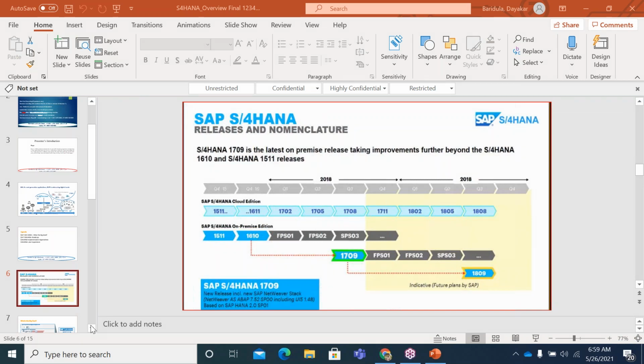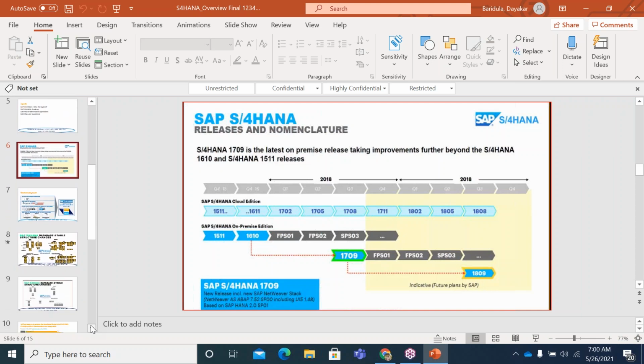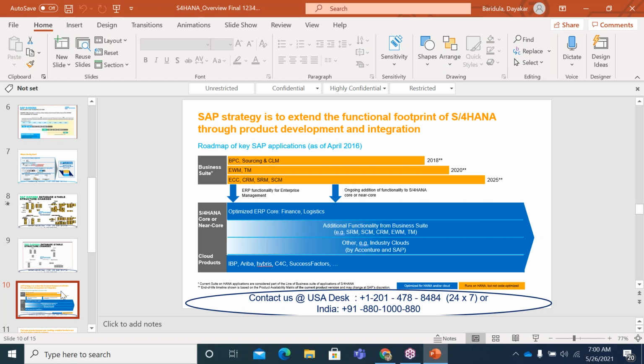Coming to finance, finance is already mature, so you don't see many changes in the upcoming versions, though you may see changes in a couple of other modules. In finance, you will see not even 3 to 4, max 5% delta. That is how the overall product evolvement happened so far.